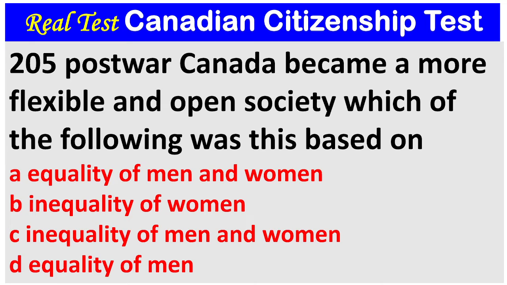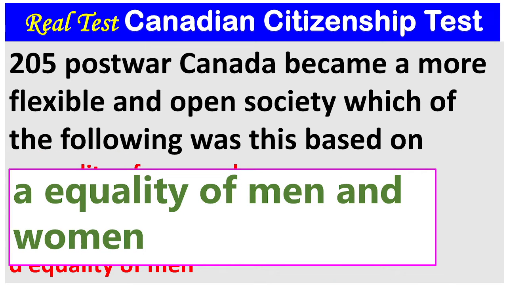Question 205. Post-war Canada became a more flexible and open society. Which of the following was this based on? A. Equality of men and women. B. Inequality of women. C. Inequality of men and women. D. Equality of men. The answer is Equality of men and women.